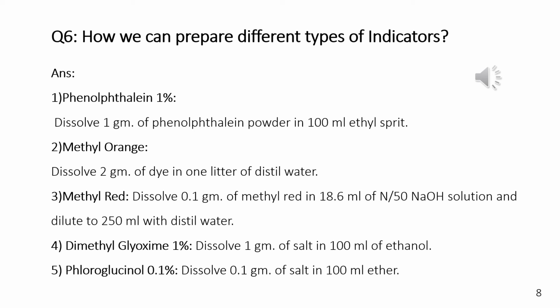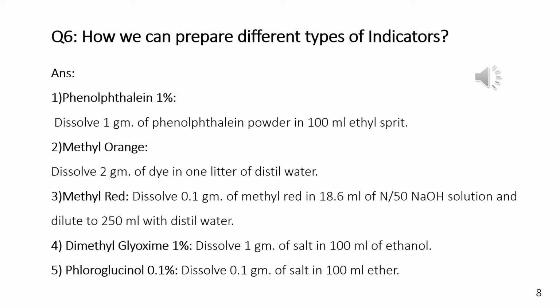The amount of phenolphthalein powder is 1 gram and ethyl spirit is 100 ml. Procedure: dissolve 1 gram of phenolphthalein powder in 100 ml of ethyl spirit. So when we dissolve it, the phenolphthalein 1% indicator is prepared.